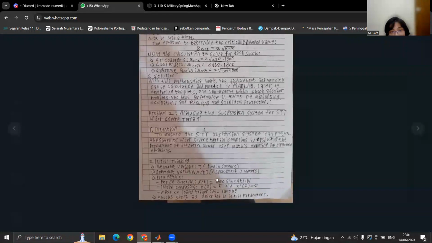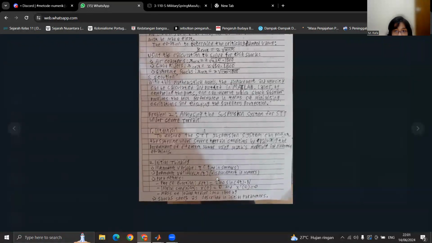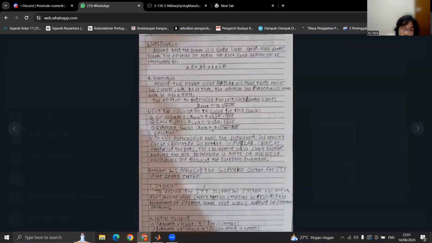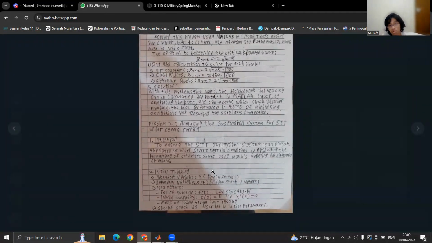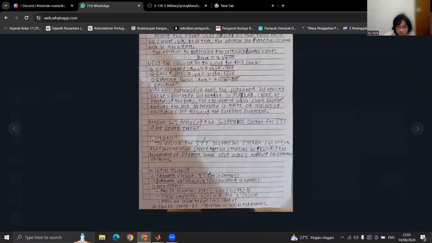So problem 2 is for analyzing the suspension system for STT under severe terrain. So it is more than just making the mathematical models. In this problem, the intention is to ensure the STT suspension system can protect the satellite under severe terrain conditions by evaluating the performance of different shocks using maths modeling and differential equations.